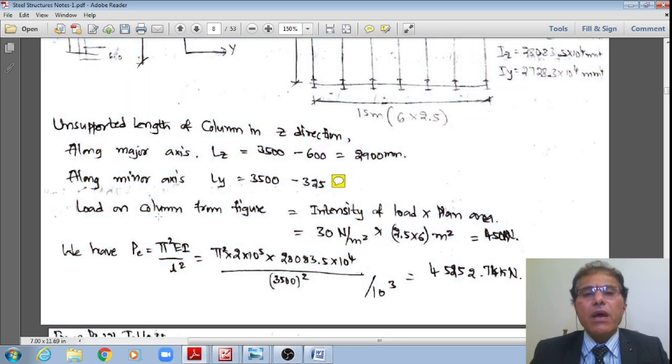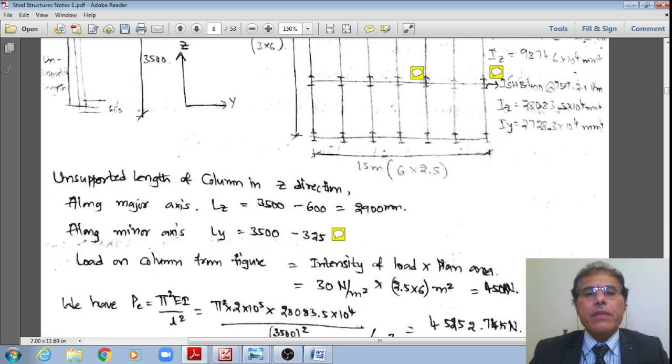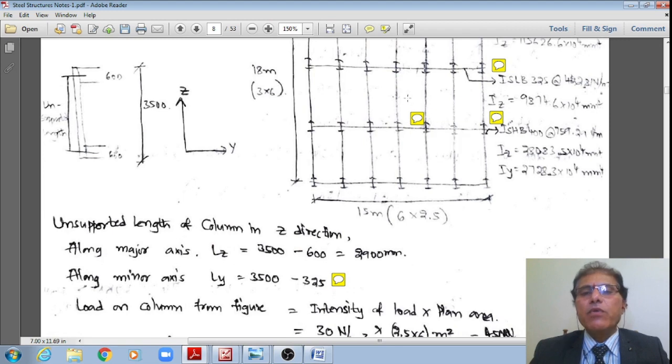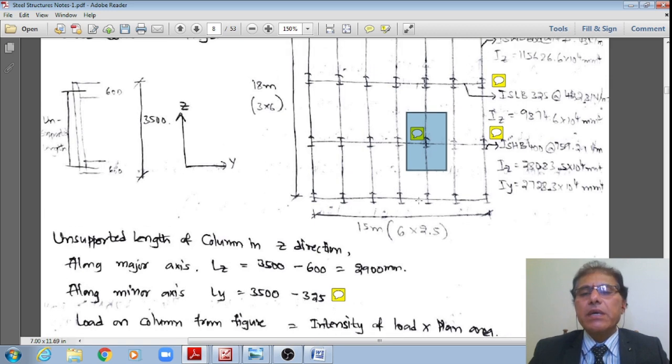Now also here I need to calculate how much load is coming onto this column, because this is my column, right? Therefore I can see that the width from which the load is coming from the y direction is 2.5 by 2.